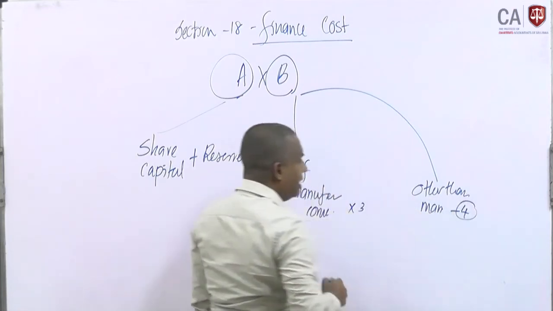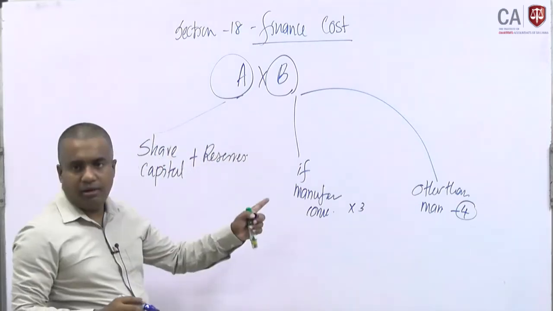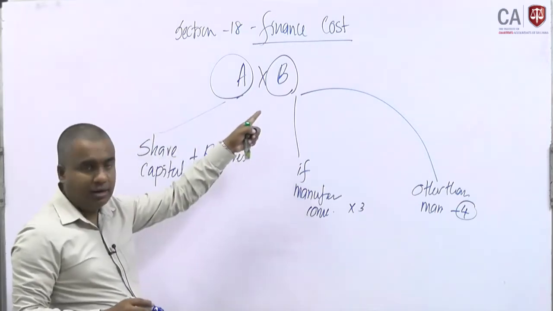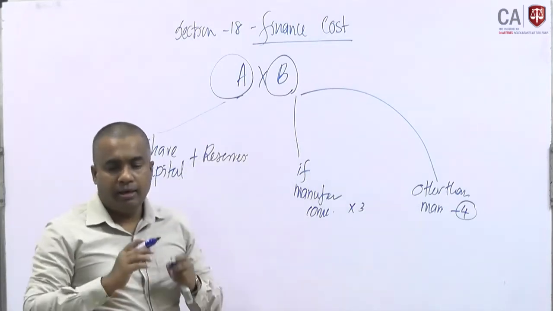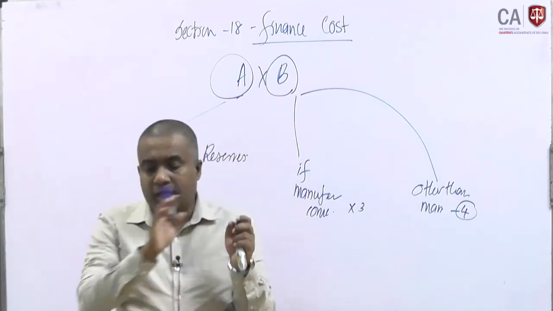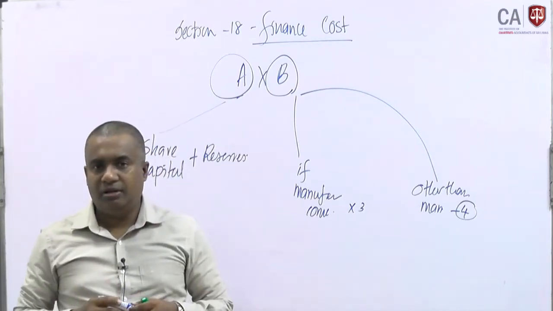Likewise, we can identify the A and B. A into B is the extent up to which we are allowed to claim the finance cost attributable to the financial instrument.